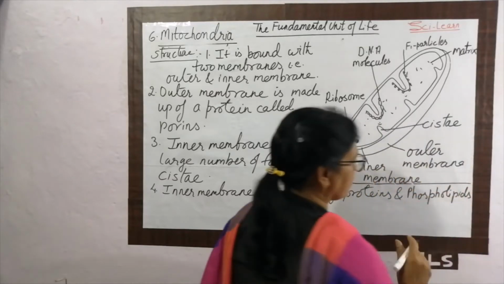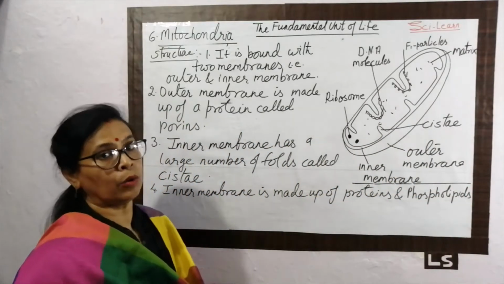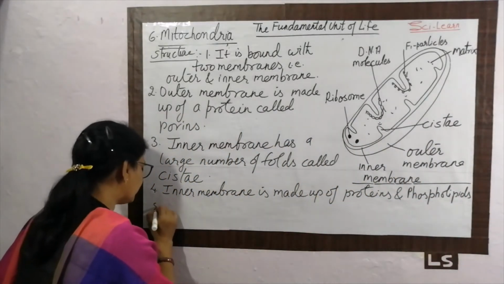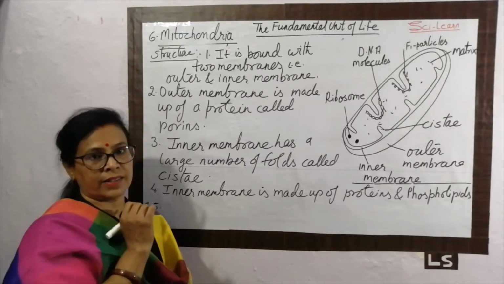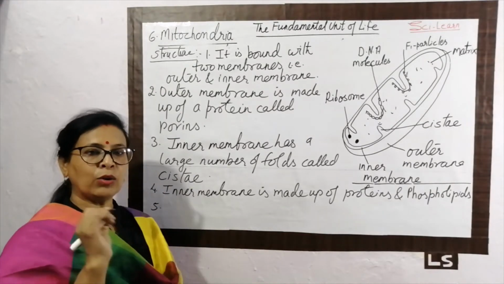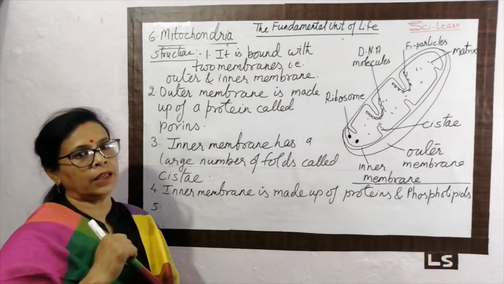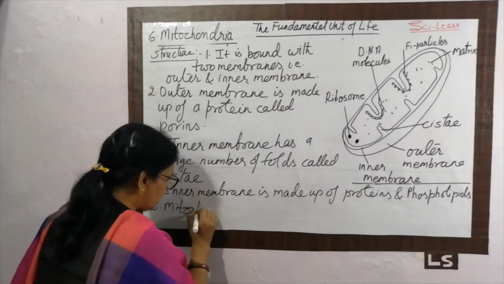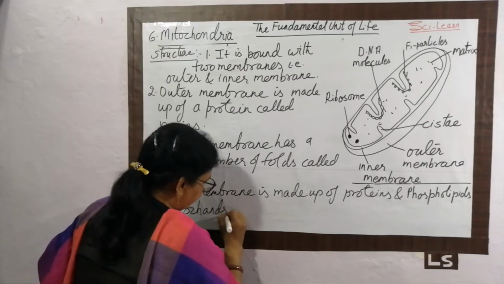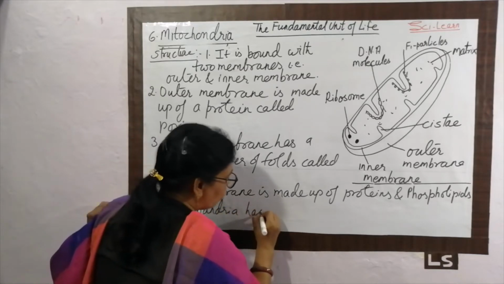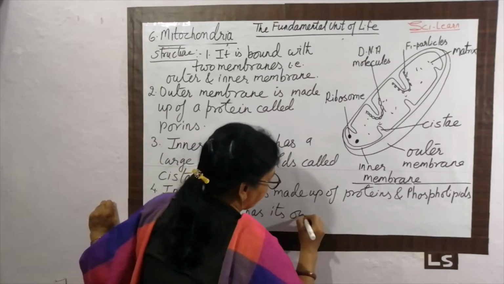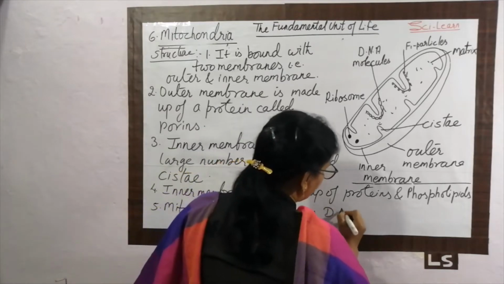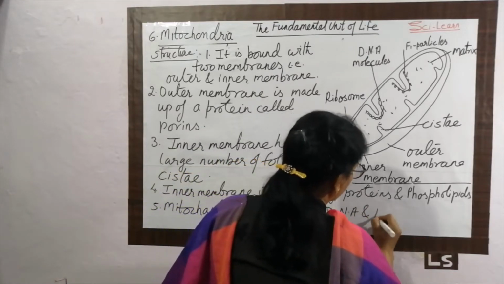This is the difference between the inner membrane and the outer membrane. And one more important thing, which is a peculiar characteristic of the mitochondria: mitochondria has its own DNA and ribosomes.